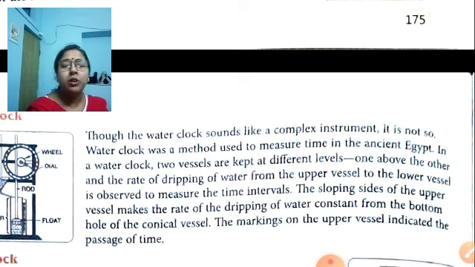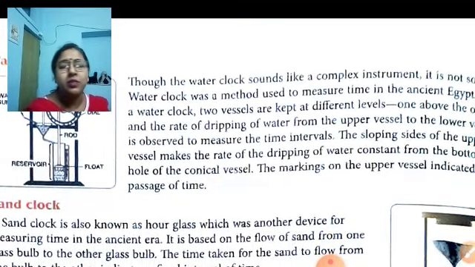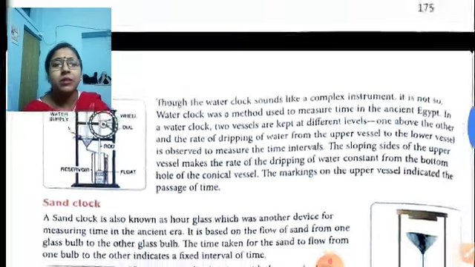So generally the water clock, the sand clock and the sundial just tell the hour, not the minute and the second. In the water clock, the vessels were kept in such a way that water from one vessel flows to another vessel. And when the water in the upper vessel becomes empty, then they calculate it as 1 hour. And again they pour some water and the water goes inside, then it goes up and down. In this way, the time was calculated.